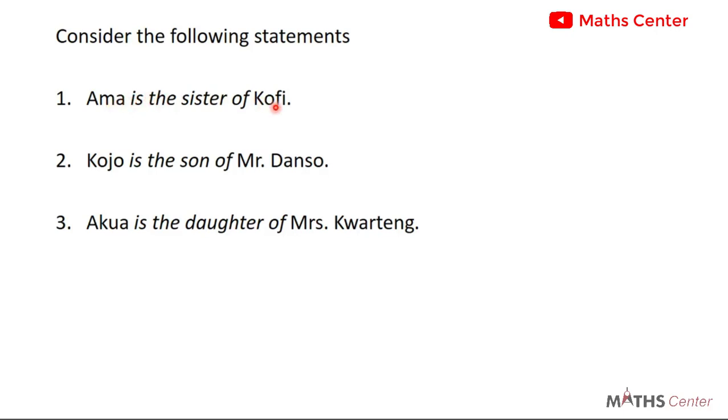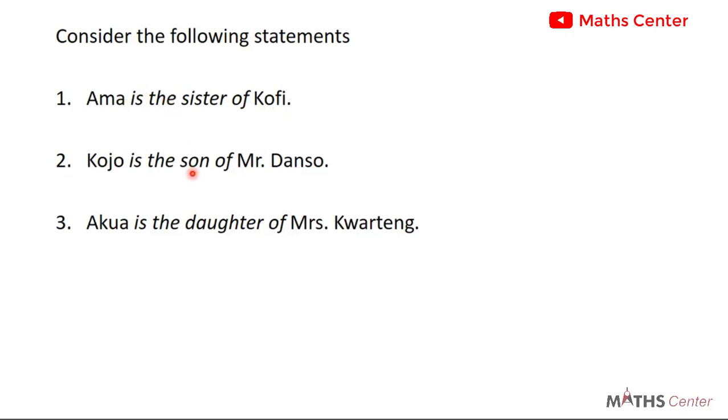Amma is Kofi's sister. Kojo is the son of Mr. Danso. Equia is the daughter of Mrs. Kwarting. So we can say Amma is related to Kofi, Kojo is related to Mr. Danso, and Equia is related to Mrs. Kwarting. Now in each case, we can see in the first instance that Amma is a separate human being on her own. So is Kofi. Now Kofi is being linked to Amma by the statement is the sister of. The statement is the sister of gives us an indication that Kofi is related to Amma.